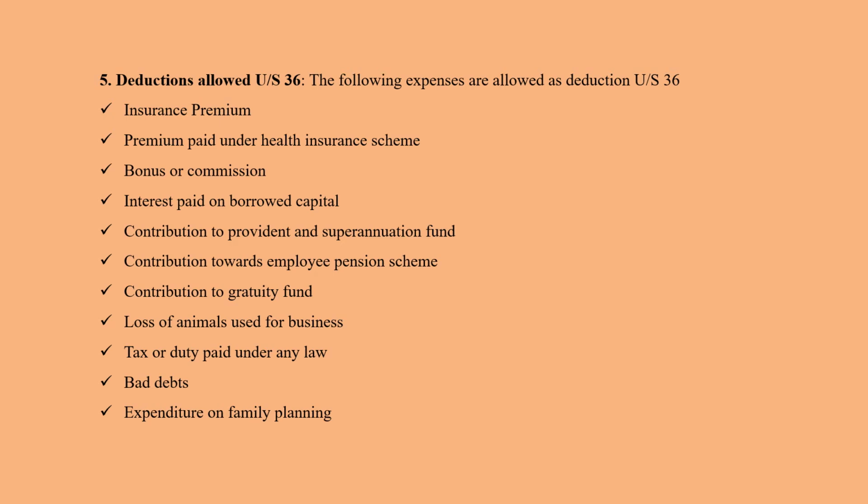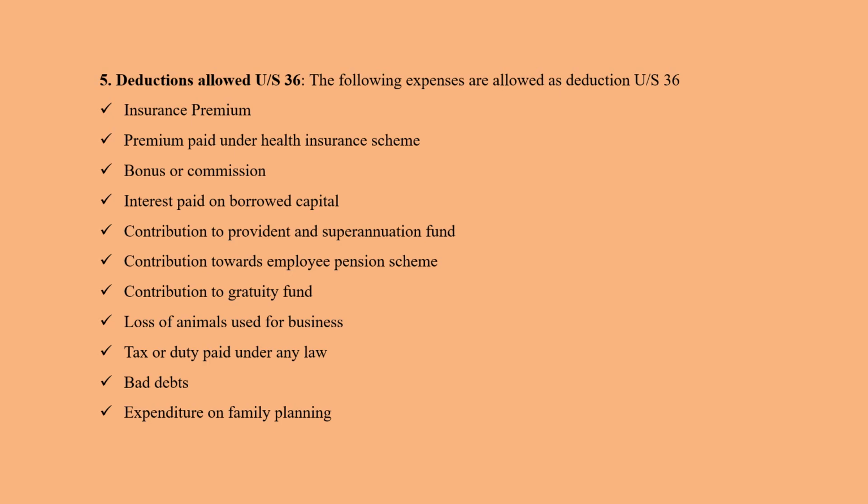Now, deductions allowed under section 36. The following deductions are going to be allowed under section 36 of the IT Act. So this is the list that you can remember. Insurance premium paid under health insurance, bonus or commission, interest paid on borrowed capital, contribution to provident and superannuation fund, contribution towards employee pension scheme, contribution to gratuity fund, loss of animals used for business, tax or duty paid under any law, bad debts, expenditure on family planning.